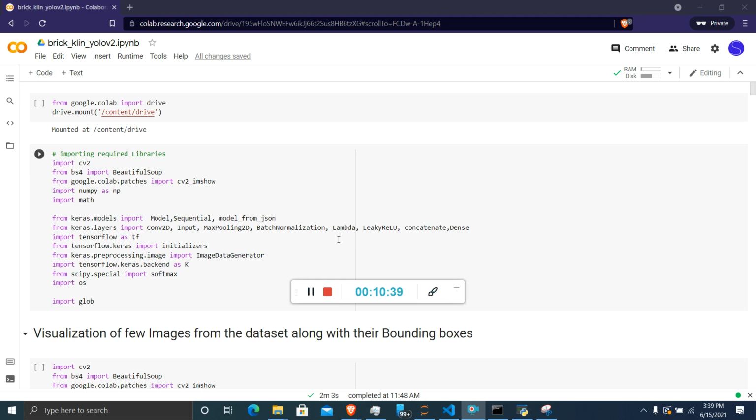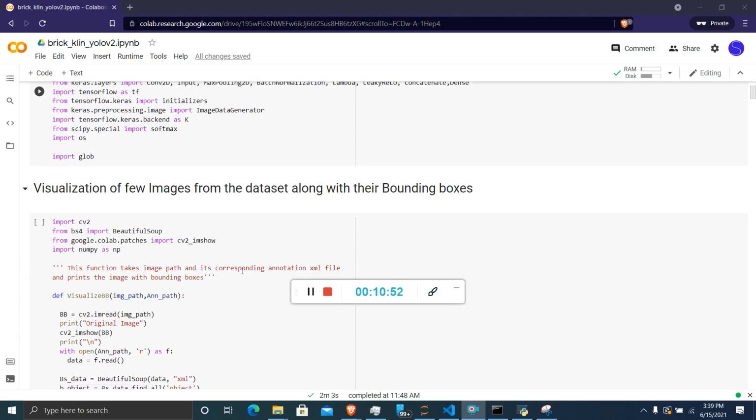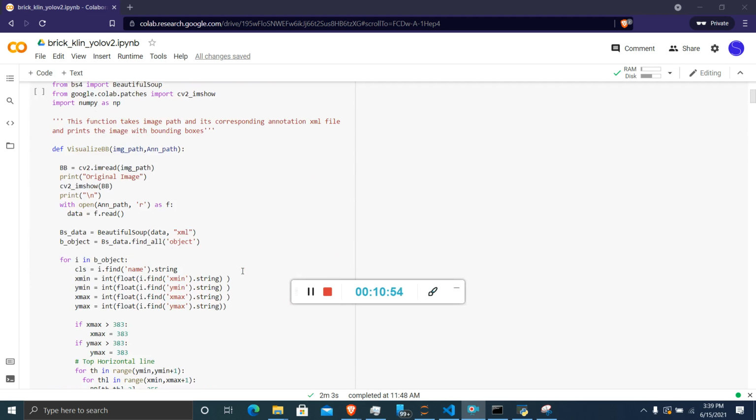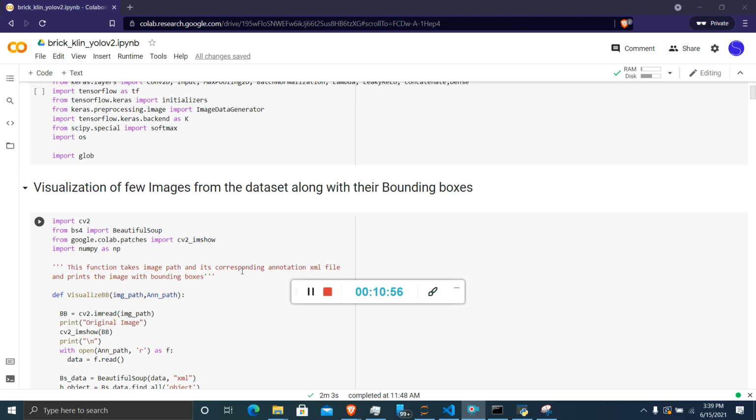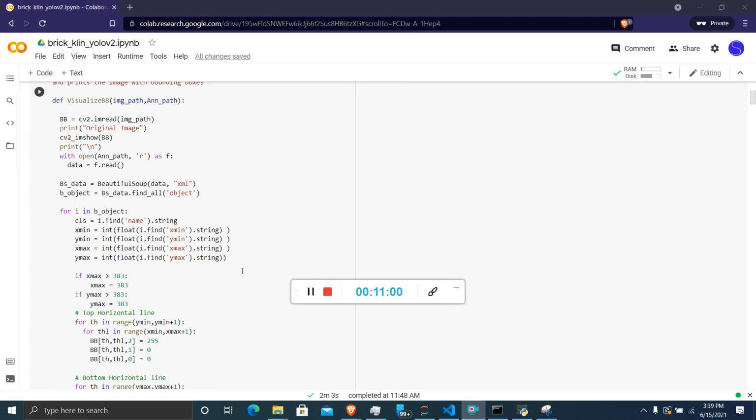Now I am going to explain my code with the concepts linked with YOLO version 2. These are the packages I have imported from Python libraries, like Keras, and we have imported the ImageDataGenerator.